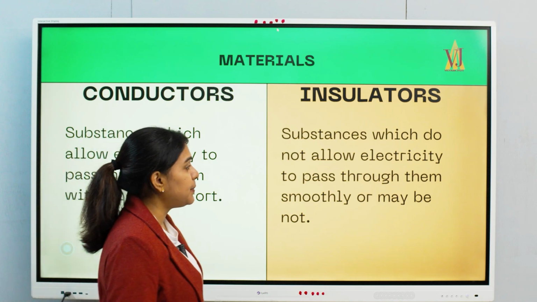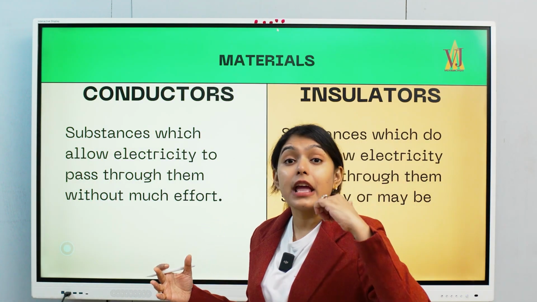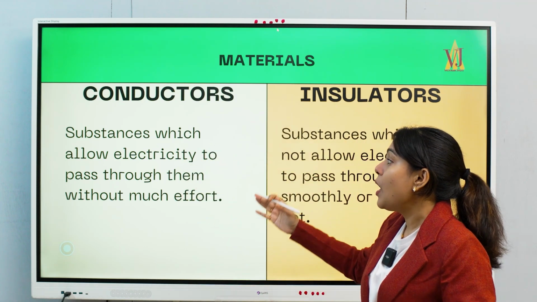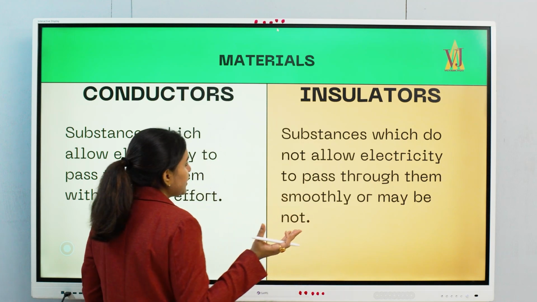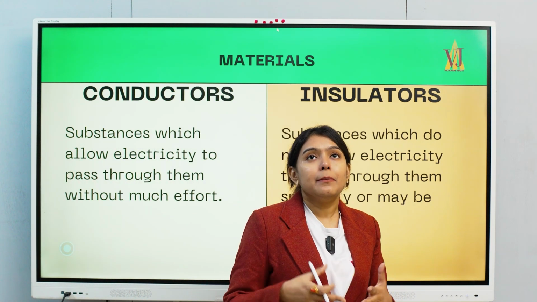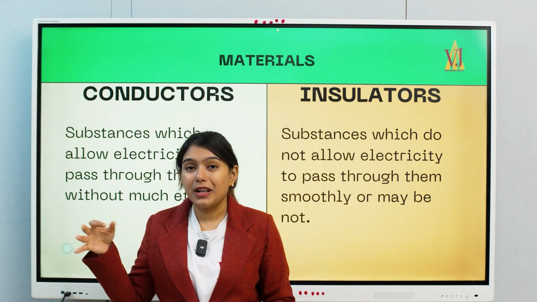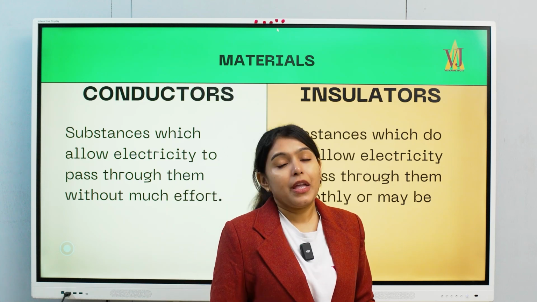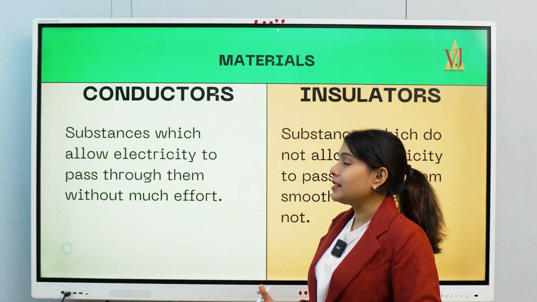So what is the difference between them? Conductors are substances which allow electricity to pass through them without much effort. And insulators are substances which do not allow electricity to pass through them. Or maybe it is not smooth: sometimes they allow the electron to pass, but only after posing too much struggle. In the cases where it is smooth, with no obstructions, those substances are conductors.